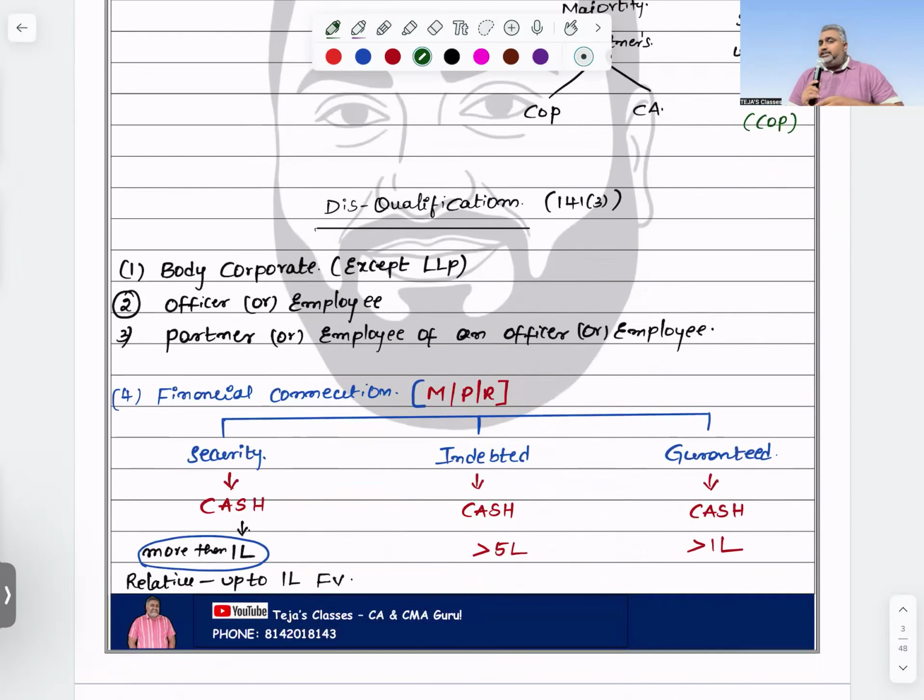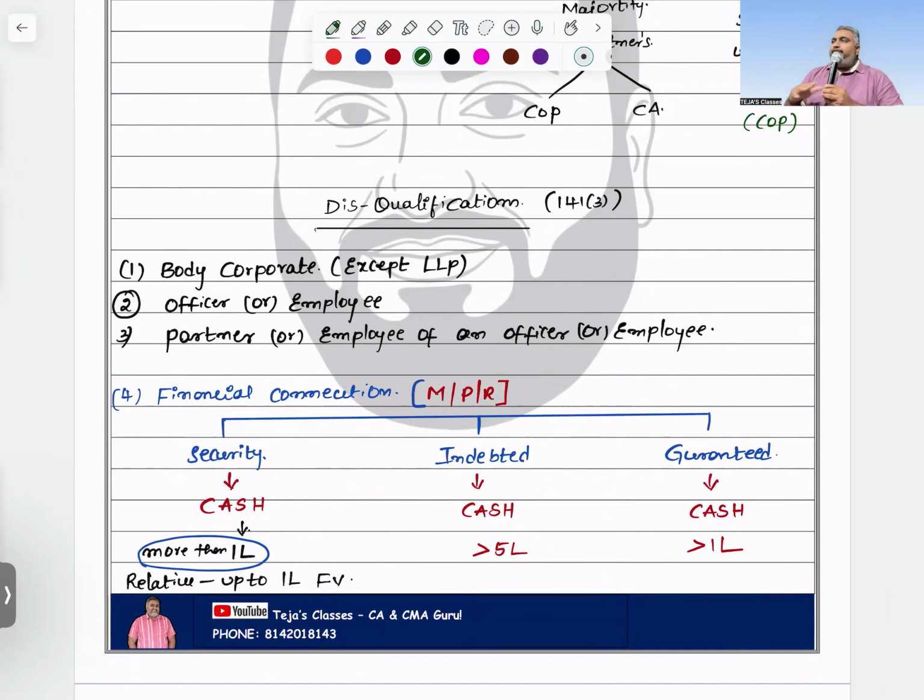Next, disqualifications, which are mentioned in section 141 subsection 3. What are the disqualifications? First, body corporate except LLP. Now, I told you LLP was not included under body corporate. Why is it disqualified? Based on the concept of limited liability. A body corporate has limited liability only, but as an auditor, you have unlimited liability. That is the reason a body corporate is disqualified.